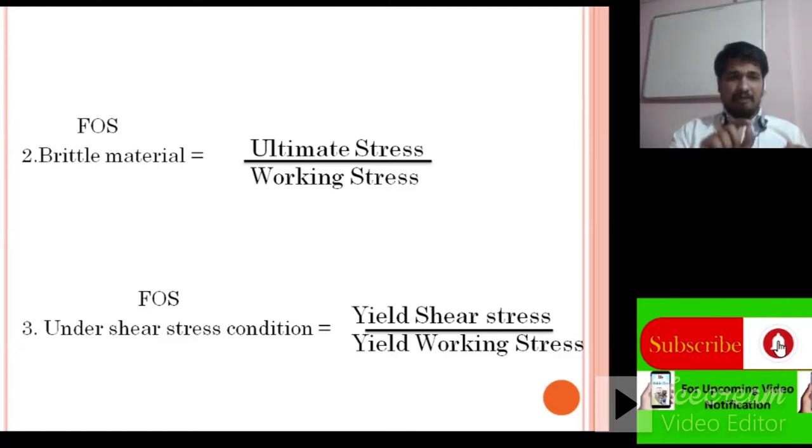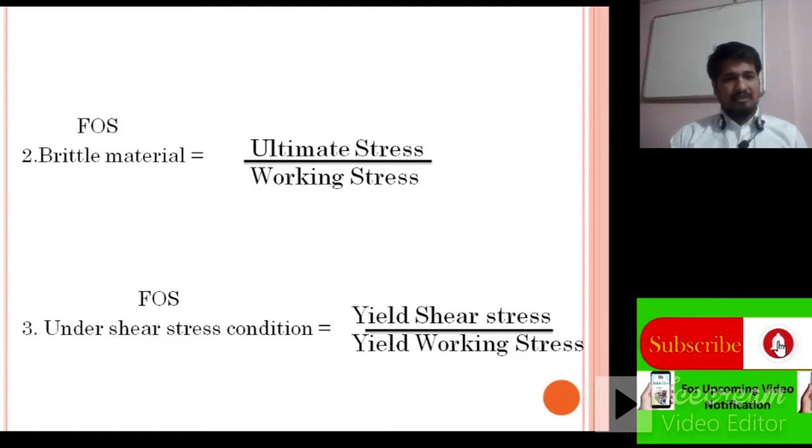For brittle material, factor of safety is equal to ultimate stress upon working stress, and the definition is the ratio of ultimate stress to the working stress.